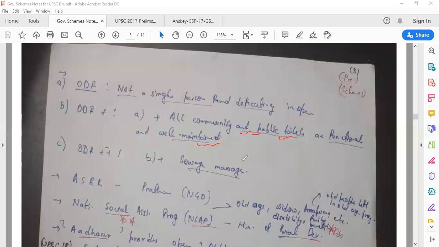So ODF, it's about not a single person found defecating in the open. ODF plus is talking about community and public toilets. ODF plus plus is talking about all those other things, previous things, apart from that, sewage management. So understand this: ODF, ODF plus, and ODF plus plus.